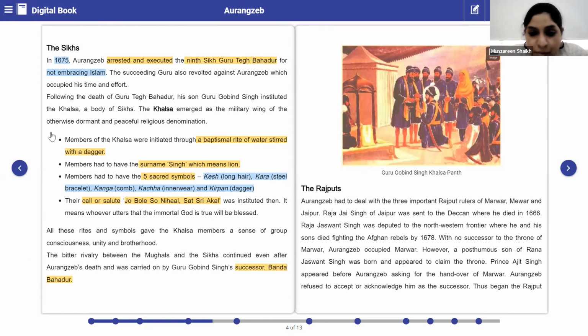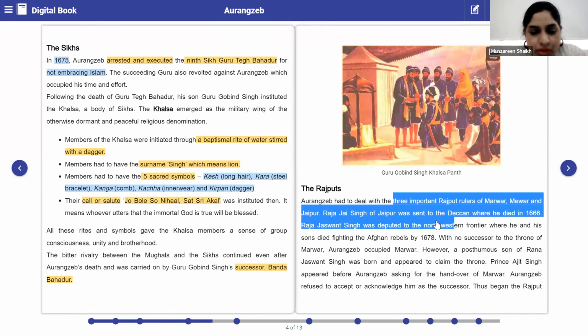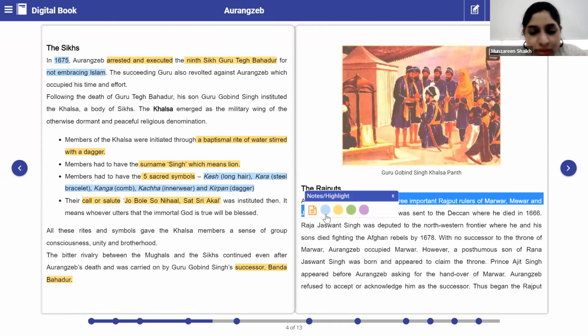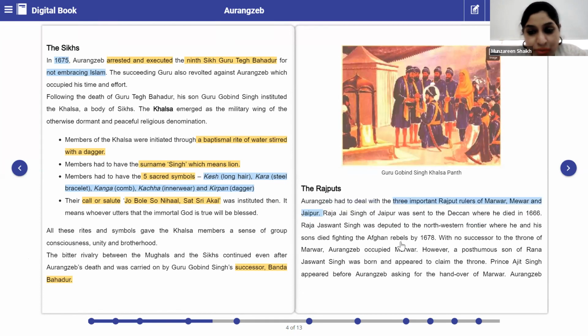Aurangzeb had to deal with the three important Rajput rulers of Mewar, Marwar and Jaipur. Please underline that: Mewar, Marwar and Jaipur. So these were the enemies in the Rajput community. Raja Jai Singh of Jaipur was sent to the Deccan, where he died in 1666. Make a note of it.